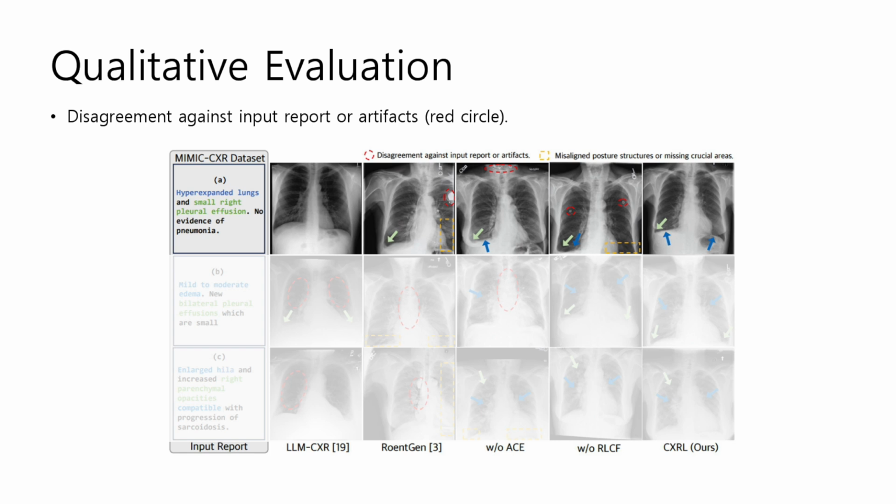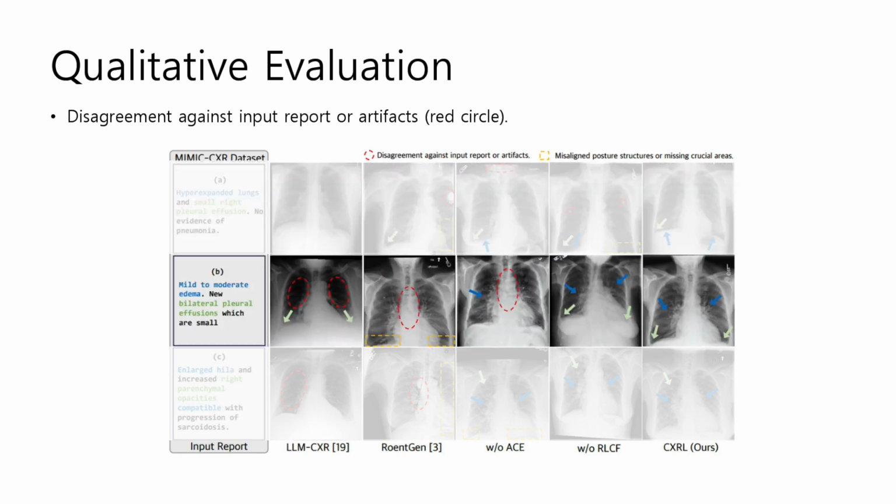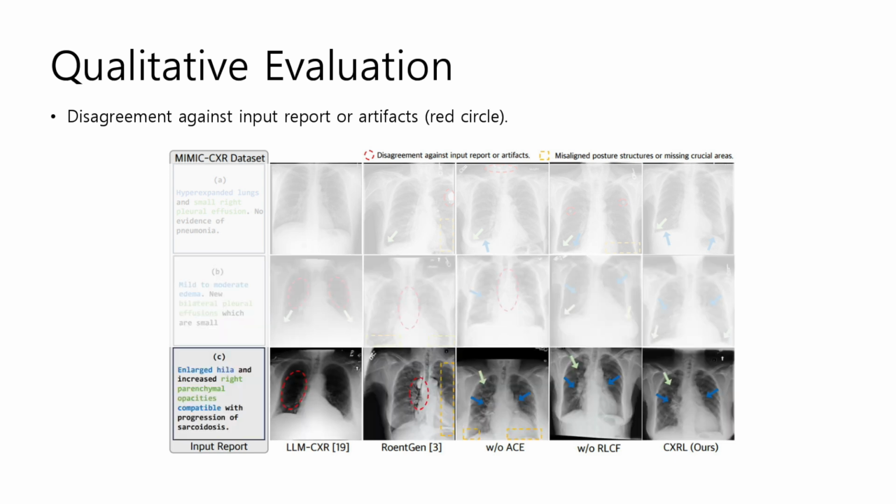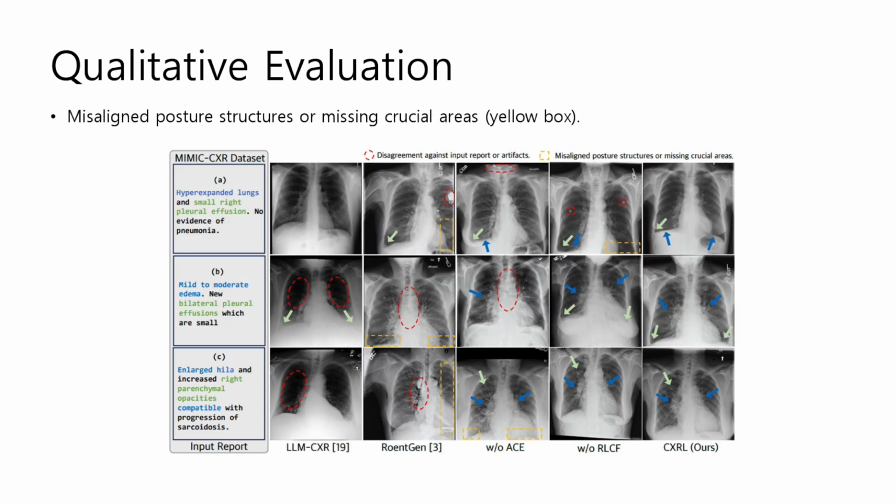In case B, RentGen generates sternal wires that are not mentioned in the report, whereas CXRL does not. In terms of diagnosing specific conditions, CXRL shows a high level of agreement. For example, while LLM-CXR and RentGen either fail to identify or incorrectly generate hilar enlargement with artifacts, CXRL accurately represents them. Second, look at the yellow boxes. It represents misaligned posture structures or missing crucial areas. While others occasionally miss some details, our CXRL consistently shows the clavicle and costophrenic angle in their entirety. In contrast, RentGen often loses parts of critical areas due to inadequate posture alignment.